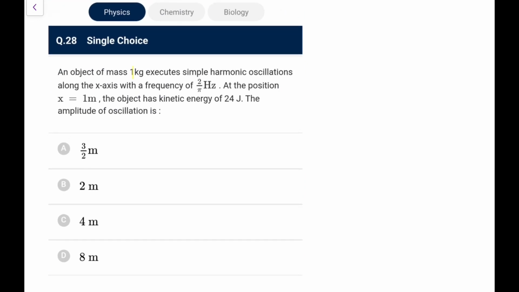Next, an object of 1 kg executes SHM along the x-axis with a given frequency. At the position 1 meter, the object has kinetic energy of 24. The amplitude of the oscillation will be, okay. So the frequency is given, at the position 1 meter the object has kinetic energy. So we can directly say kinetic energy is half m omega square (A square minus x square). Assume that the mean position is x equal to 0. This is the displacement, you can assume.